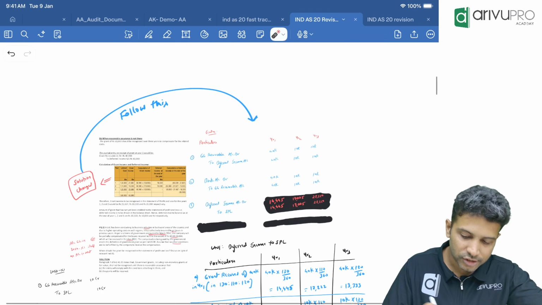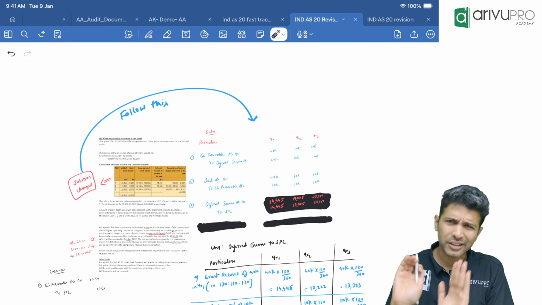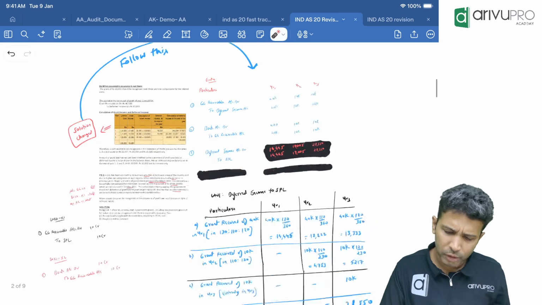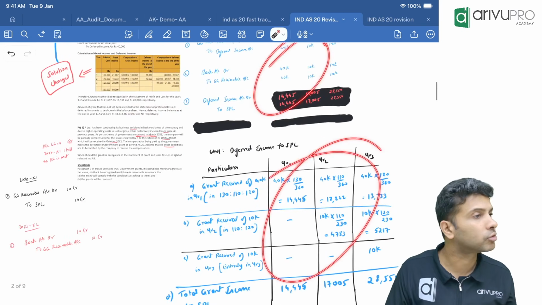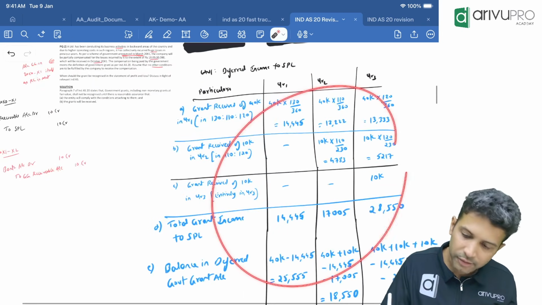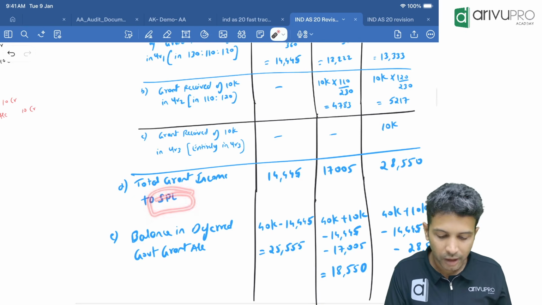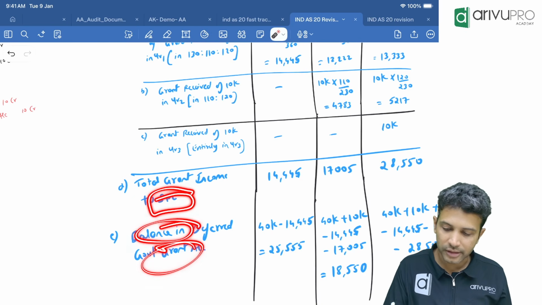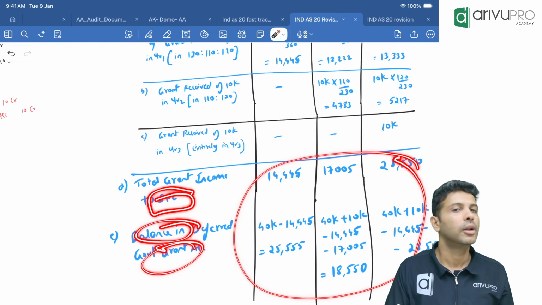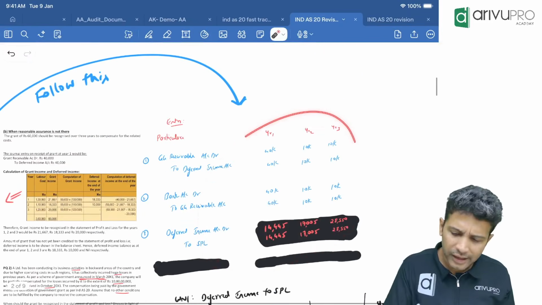So this solution, what we are doing over here, you can present this one only. I've given you the entry also, and I've given you the format also. If you do this, it's enough for the exam. This is what they're asking: how much grant income will you transfer to SPL, and how much is the balance in deferred grant? These two are the requirements of the question. To understand it better, I've given you the entry also.